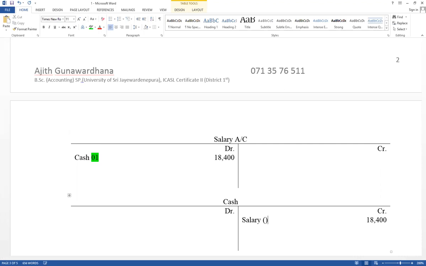That is the value paid in cash. Right. Then think about the second step. Think about double entry. Take values in rupees 1,000. Salary account debit, cash account credit, paid in cash as a salary.